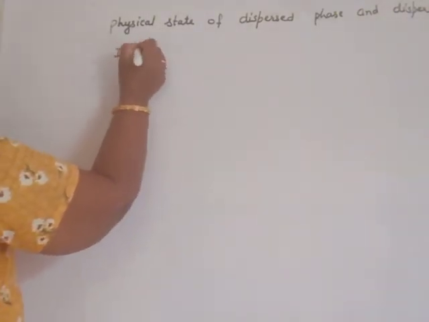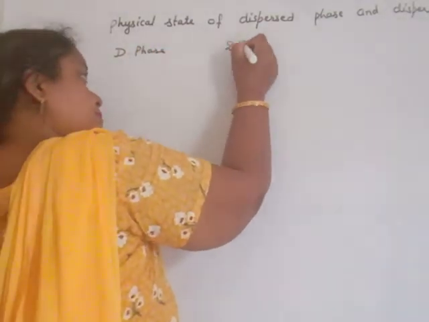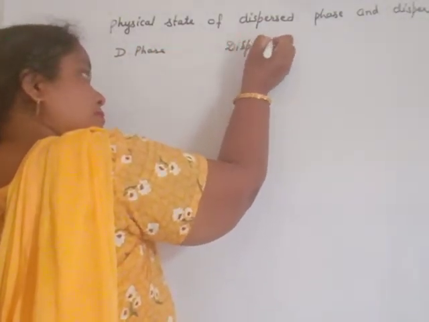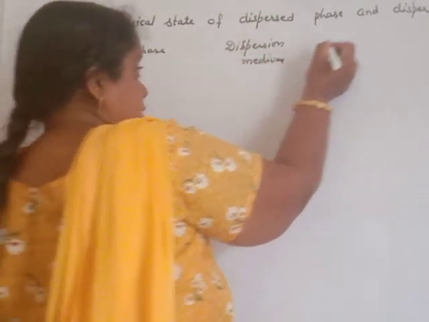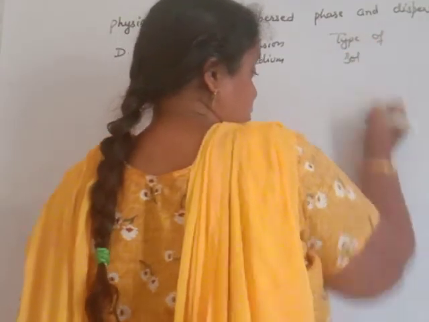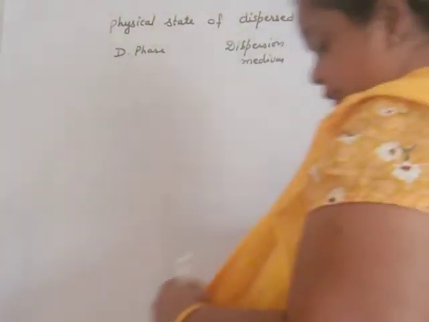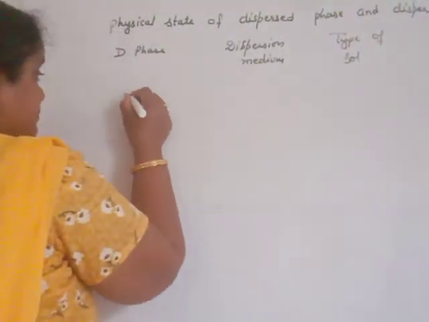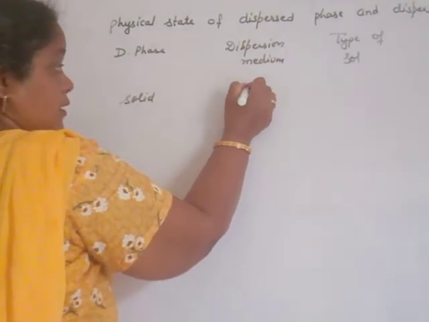Dispersed phase, dispersion medium, type of sol, and example. Dispersed phase is solid, dispersion medium also solid.